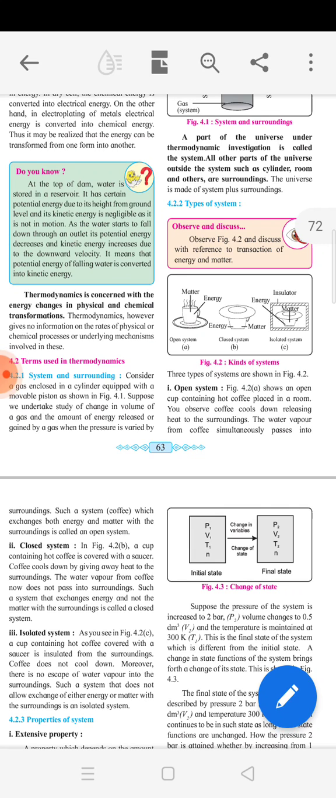So here the water vapor can escape from the system into the surrounding. At the same time, heat also flows from system to the surrounding. So here the matter and energy both are exchanged with the surrounding. That's why it is called an open system. So open system means what? The system which exchanges both energy and matter with the surrounding. That is called open system.